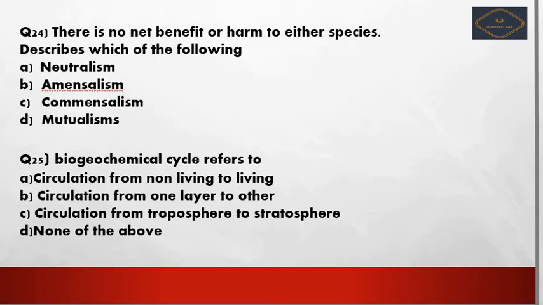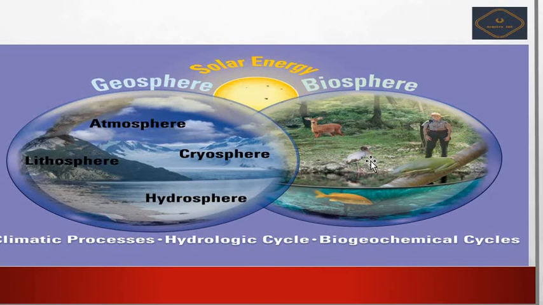Here biogeochemical refers to circulation from one living thing to another, that is, transfer from one level to another level, right? Next we see a diagram regarding the biogeochemicals. It is characterized by the surrounding environment, living beings plus non-living beings. So it is the accumulation of the living beings, biotic and abiotic, you can say, right?